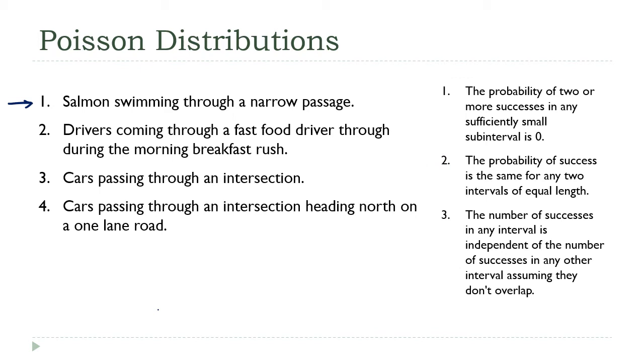Okay, so scenario 2 will also qualify as a Poisson distribution. Assuming that it's a single lane drive-through, only 1 car can pass through at once. And since we're restricting ourselves to a specific time frame, it's reasonable to assume that the rate of cars passing through will be constant and that 1 car's behavior won't affect the behavior of other cars.